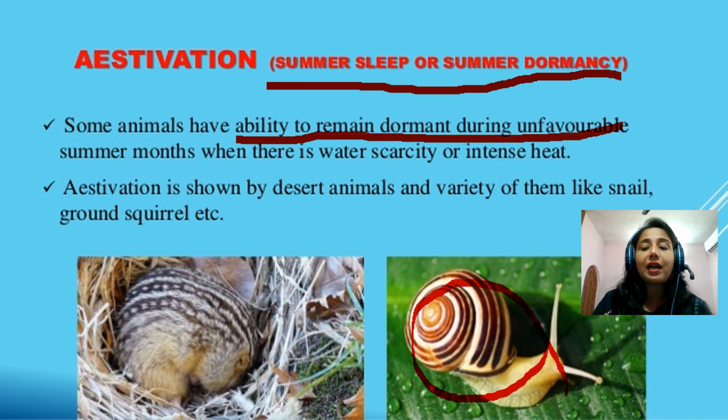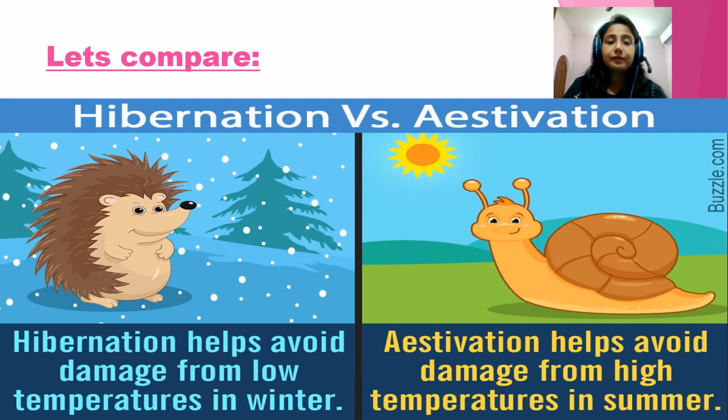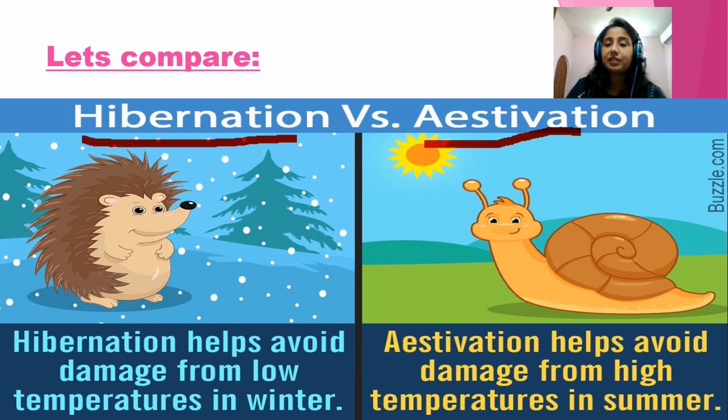Now we'll have a look at hibernation and estivation together. Yeah, let's compare, right? Hibernation is given. Now here estivation is given. Now which season is this, children? You can see this: snowfall, winter, Christmas tree. Which season? It's a winter season. And now which season is here? You can see there's lightning, the sun is here, the sky is clear. So that's a summer season.